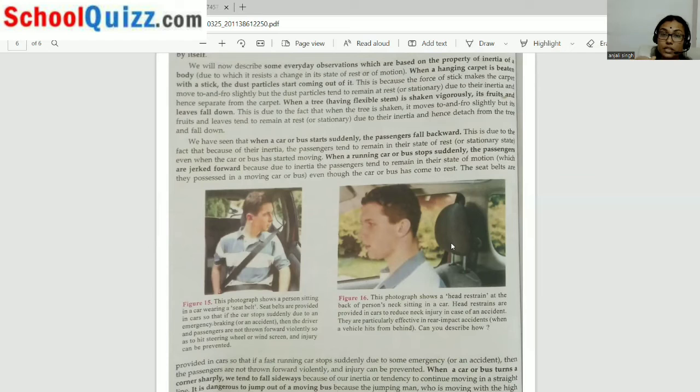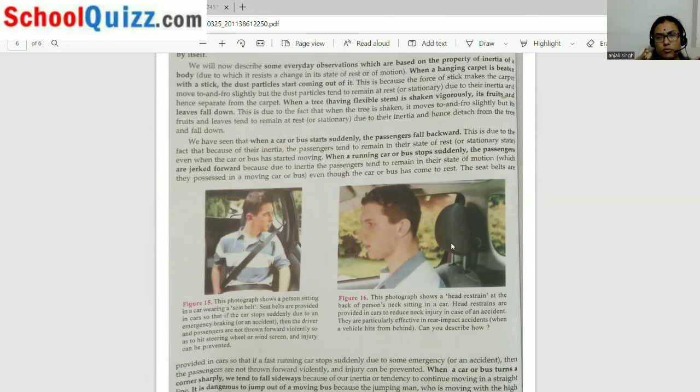Because of the inertia of motion, a driver, or you can say the person sitting in the car, will fall in the forward direction. To avoid this, the man inside the car is wearing a seat belt. If the car stops suddenly due to emergency brake, then the driver and the passenger are not thrown forward violently, because of the seat belt.